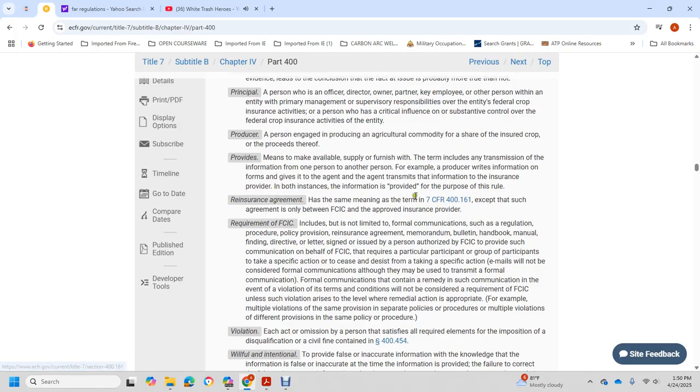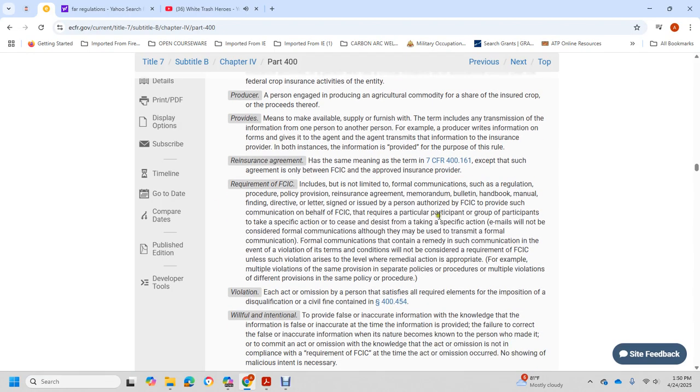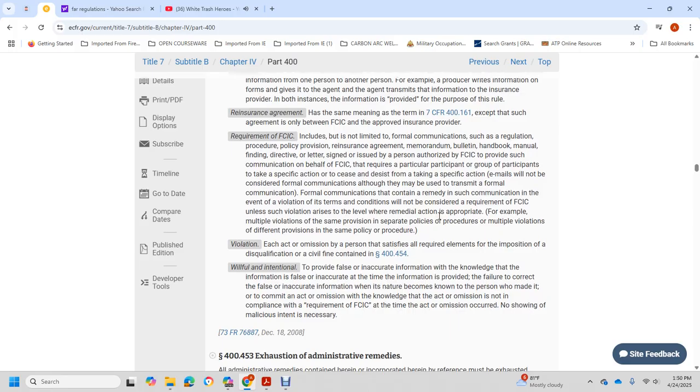Requirement of the Federal Crop Insurance Corporation, as in 7 CFR 400.161, except for the agreement of the Federal Crop Insurance Corporation with the insurance provider. A requirement of the Federal Crop Insurance Corporation includes, but is not limited to, formal communications such as regulation, policy, procedure, provision, reinstatement agreement, memorandum, bulletin, handbook, manual, finding, directive, or letter signed and issued by a person authorized by the Federal Crop Insurance Corporation to communicate on its behalf, requiring that the participant or group of participants take specific action.